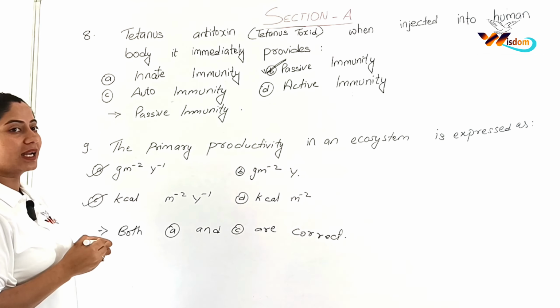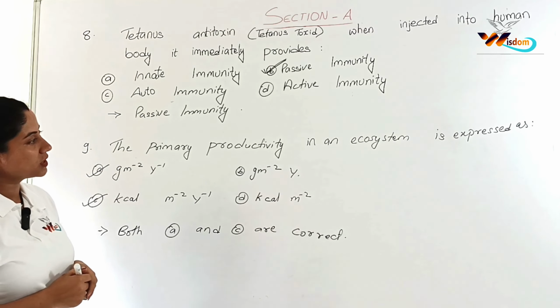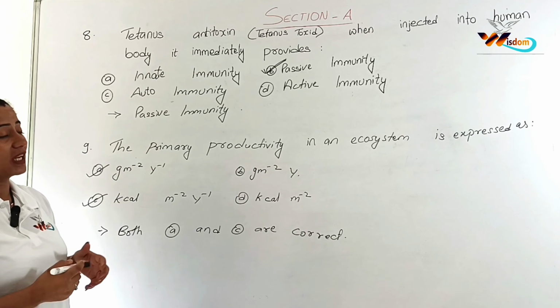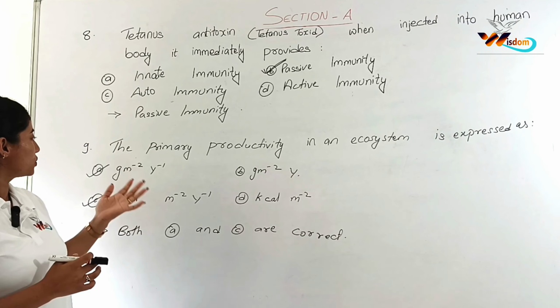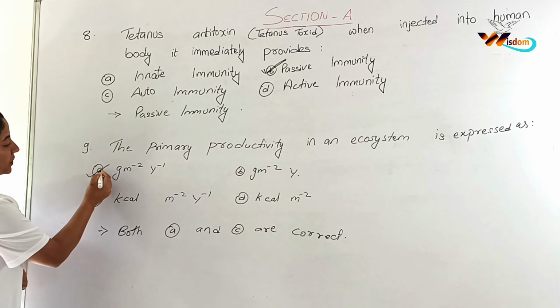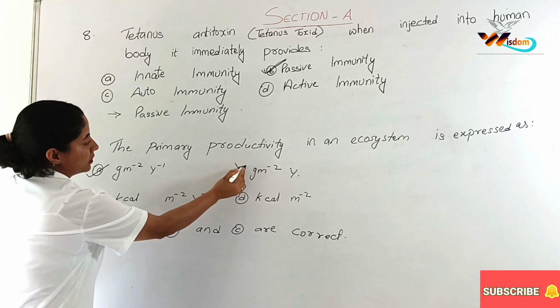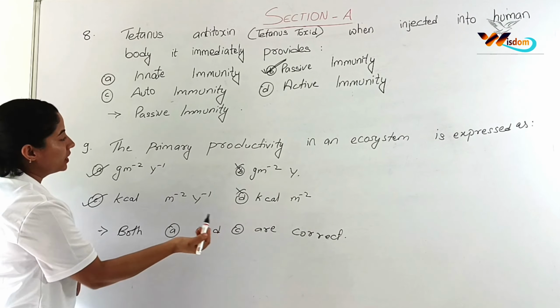Now another question, that is question number 9. Here the primary productivity in an ecosystem is expressed as... so we know that primary productivity in an ecosystem is expressed in either weight or in energy. So the correct options here are option A and option C. So we have the correct answer, that both options A and C are correct.